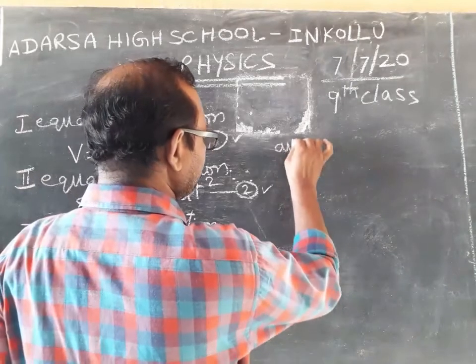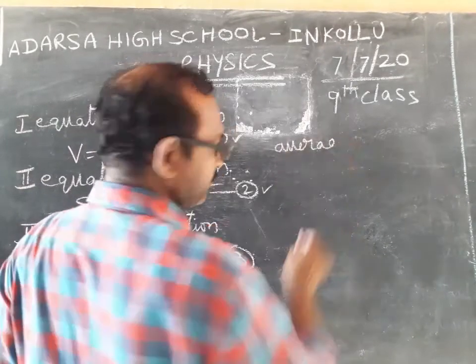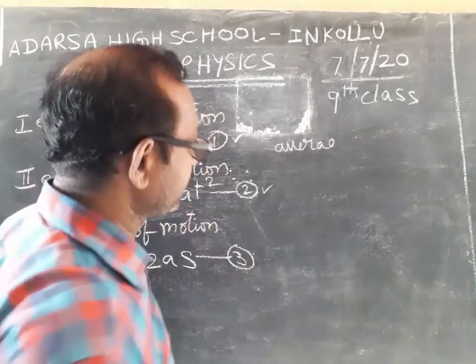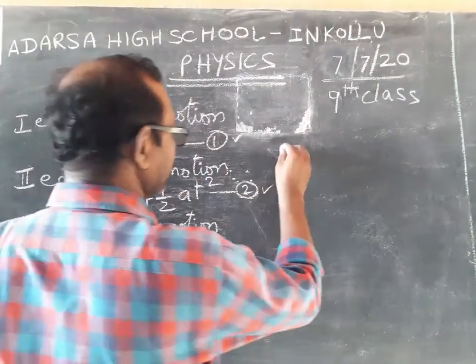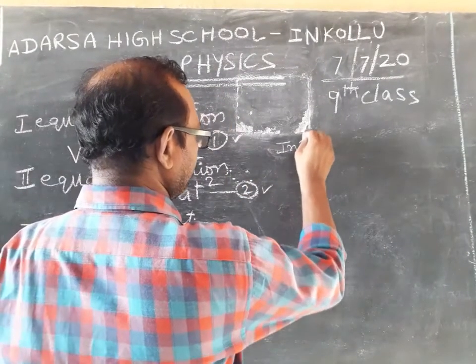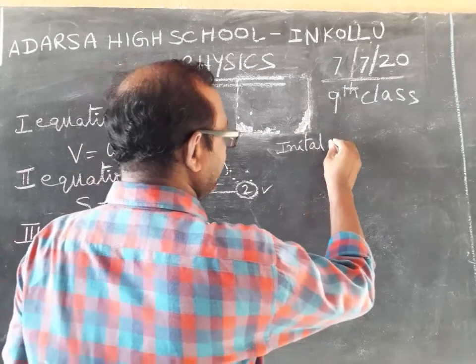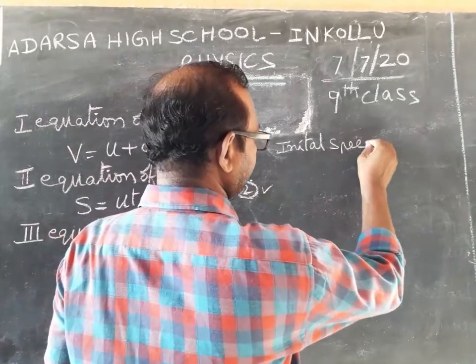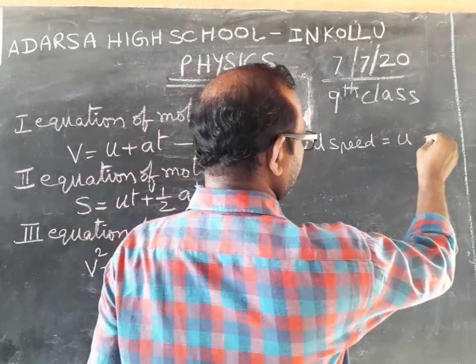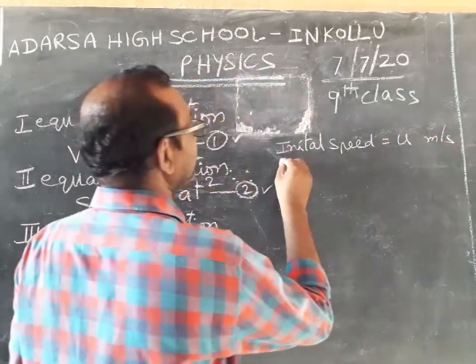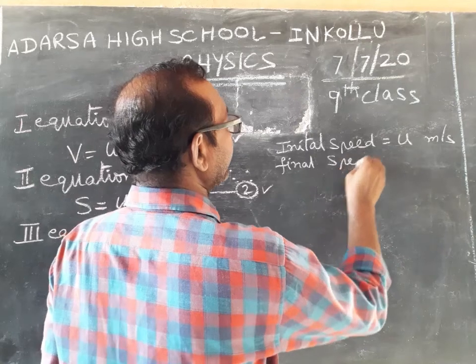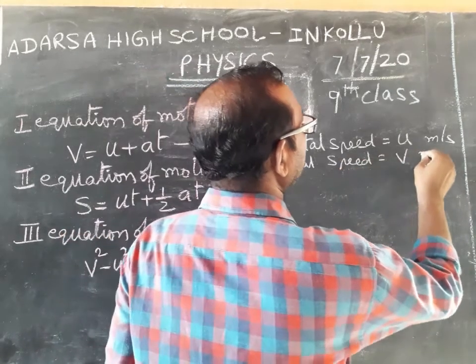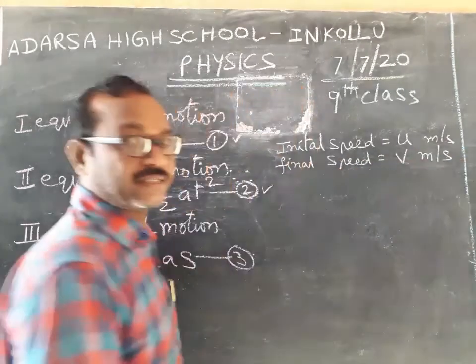Average acceleration. Initial speed is equal to u meters per second. Final speed v meters per second.